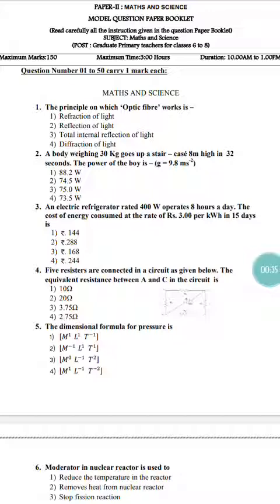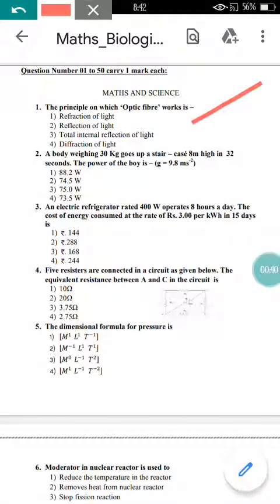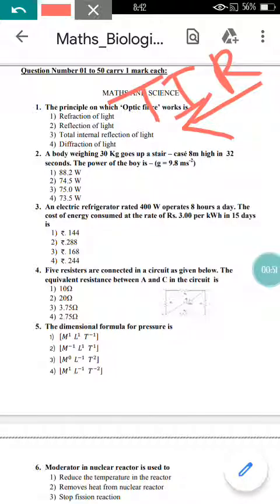Let me start with the first question. The principle on which optical fiber works: as you know, optical fibers work on the principle of total internal reflection, that is TIR. So the correct option for this will be TIR, that is option number 3.